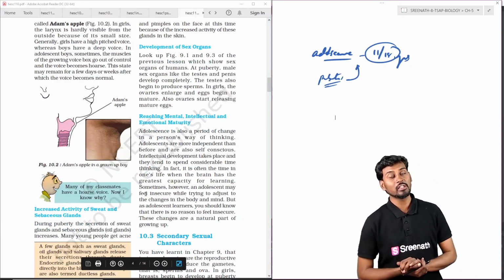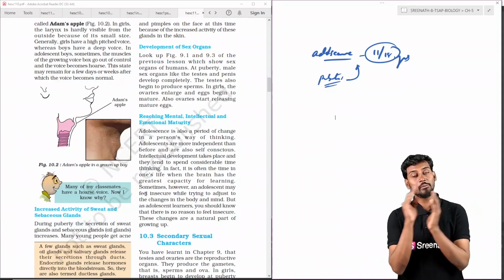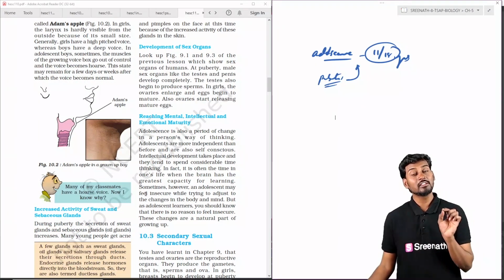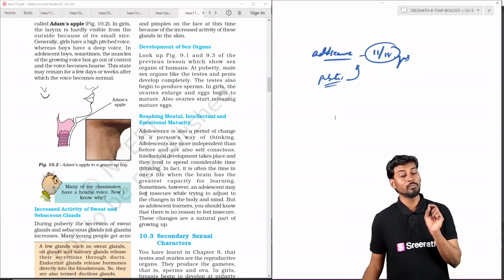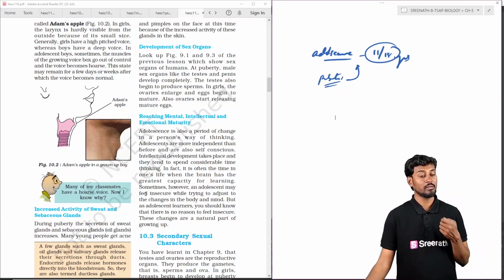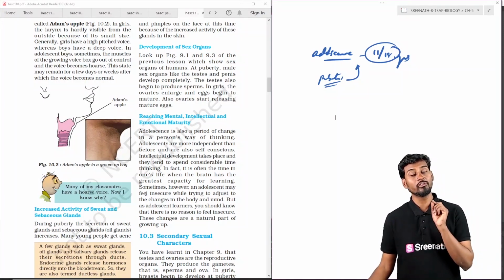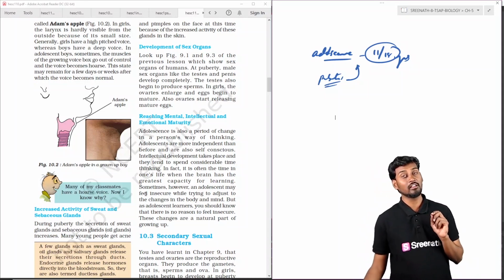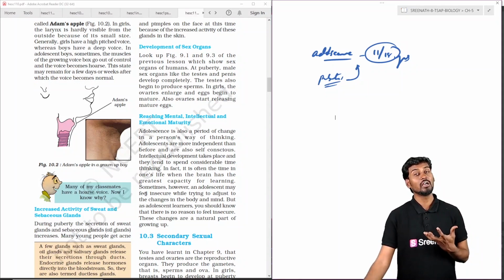Coming to the next one, the increased activity of the sweat and sebaceous glands. Whether male or female, we can see a change in the odor or smell of the body. This change is because of excess secretion of oil by the sebaceous gland and sweat by the sweat gland. This takes place and increases during puberty and also in adolescence, that is the teenage. And in some individuals, because of the increased activity, we can see increased activity of the skin as well.